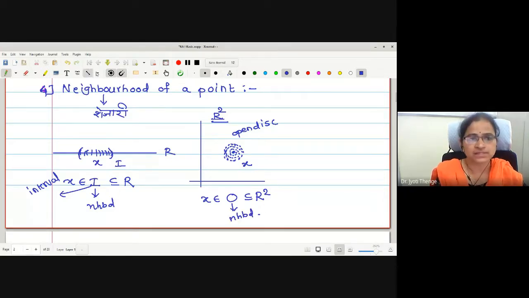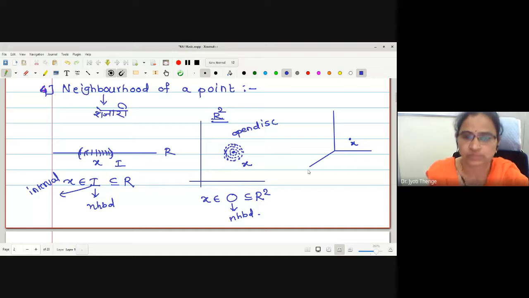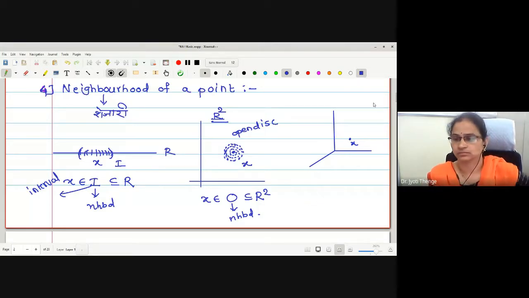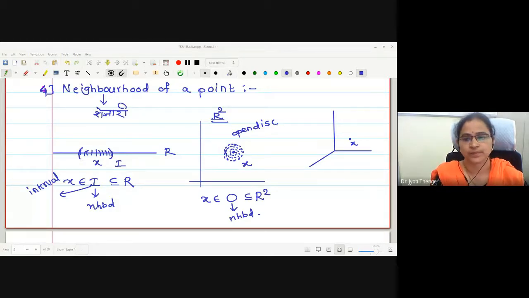Okay. Let us come to three-dimensional space. Now here is my point. Now tell me the neighborhood. What will be the neighborhood? I'm not going towards the mathematical definition yet.